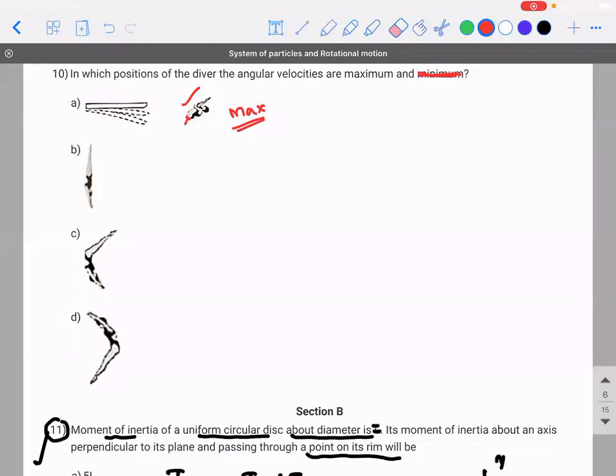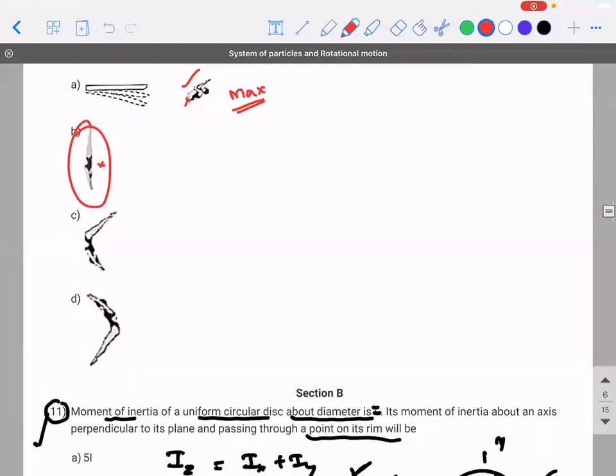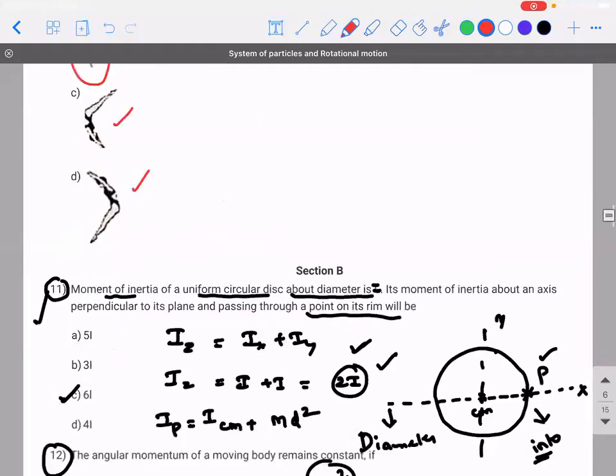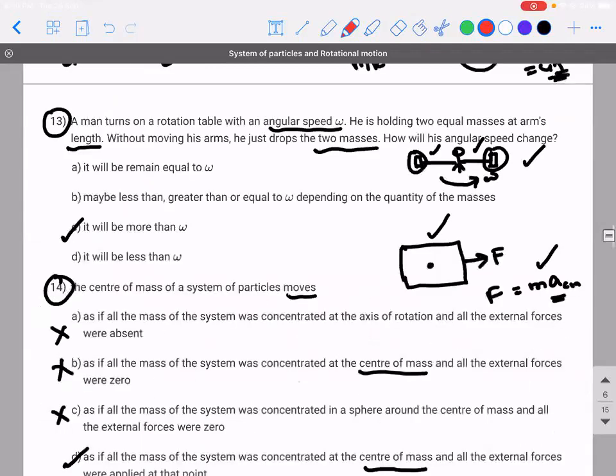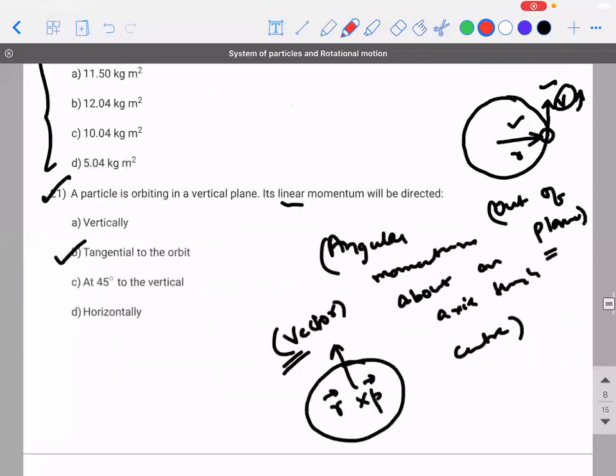Correct. So the axis of rotation will be into the plane, something like this. Then B is right for minimum angular velocity, because in other positions, at least there is a bend. I told you, right? Angular velocity will come into picture only when there is a curvature. That's it. Right? We are done with this assignment also.